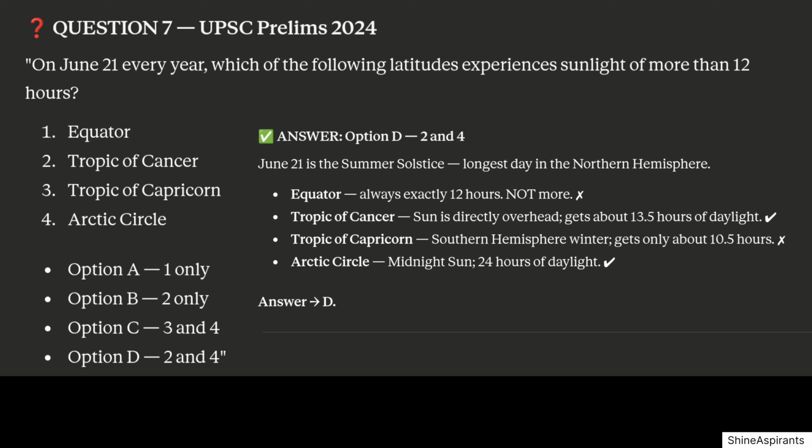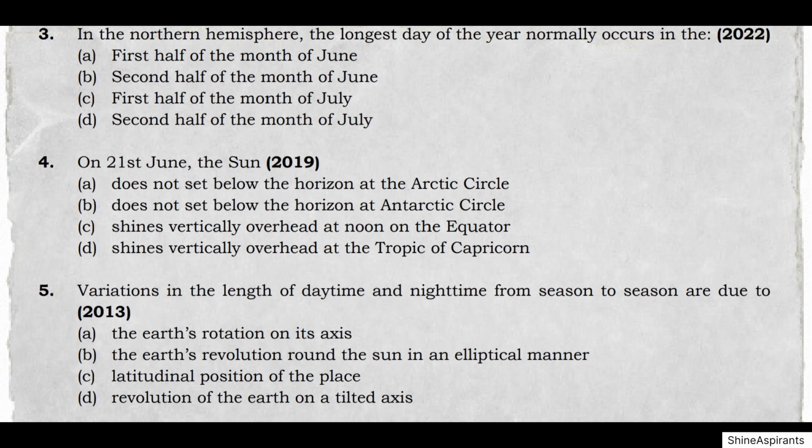21st June is the summer solstice, the longest day in the northern hemisphere. Equator, always exactly 12 hours, not more. Tropic of Cancer, the sun is directly overhead, gets about 13.5 hours of daylight. Tropic of Capricorn, southern hemisphere winter, gets only about 10.5 hours. Arctic Circle, midnight sun, 24 hours of daylight. Answer D.